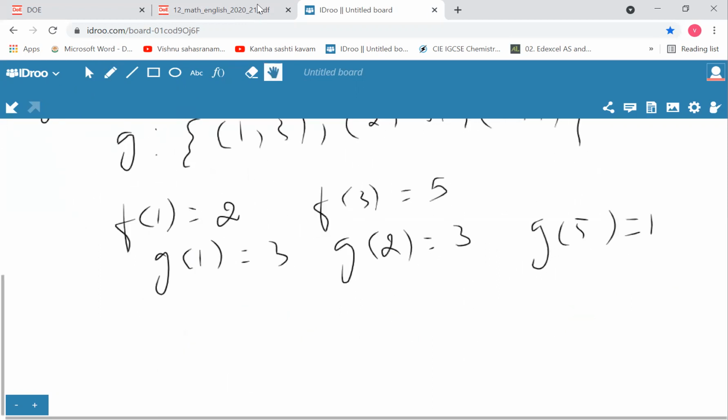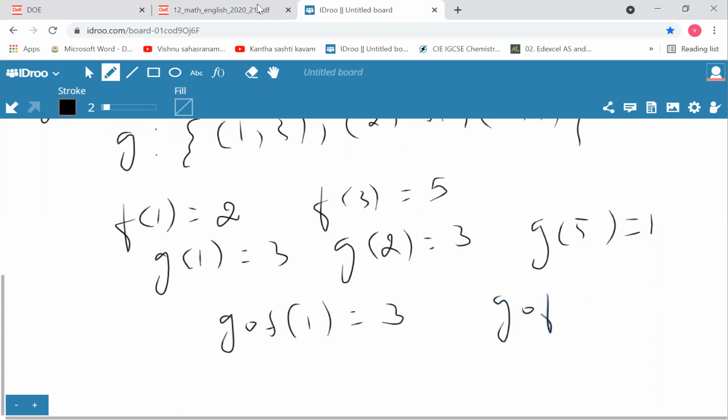Therefore, g of f of 1 is 3. Same way, g of f of 3 is 1. So g of f is going to be {(1, 3), (3, 1)}.